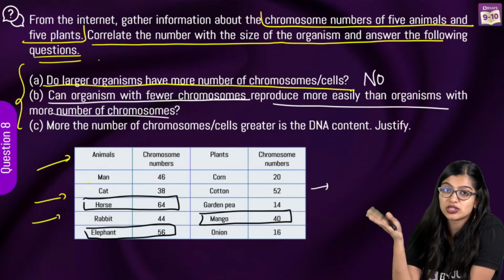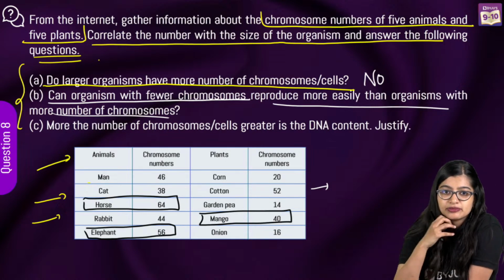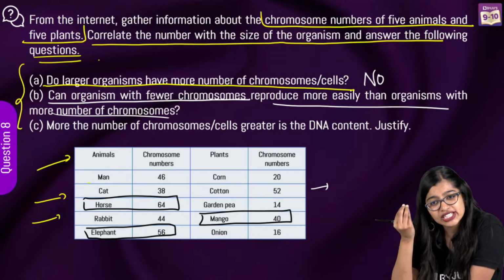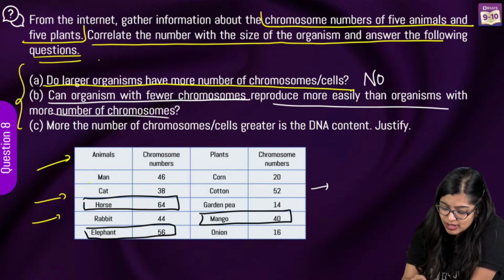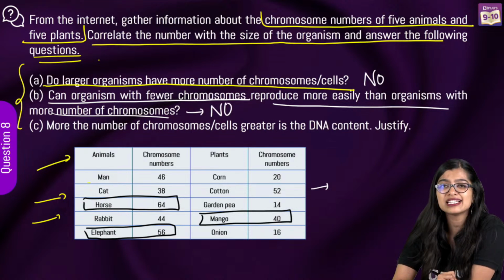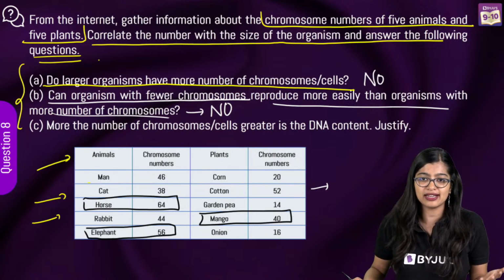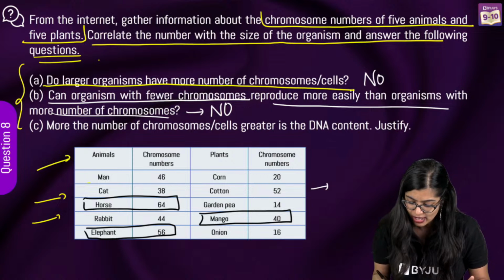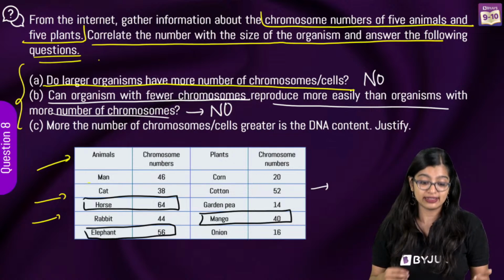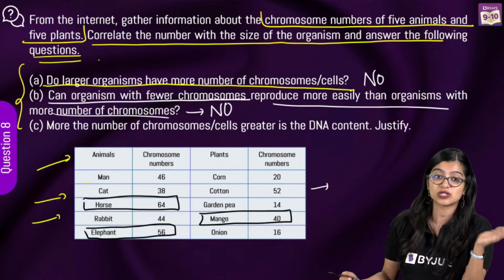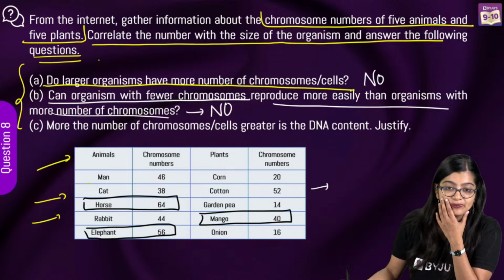Does it mean that this is easy for them and that is tough? No. If it is a sexually reproducing organism, it will be more or less the same. Processes might vary, but at the end of the day there's no relationship with the number. So it's not that fewer chromosomes means they reproduce more easily.